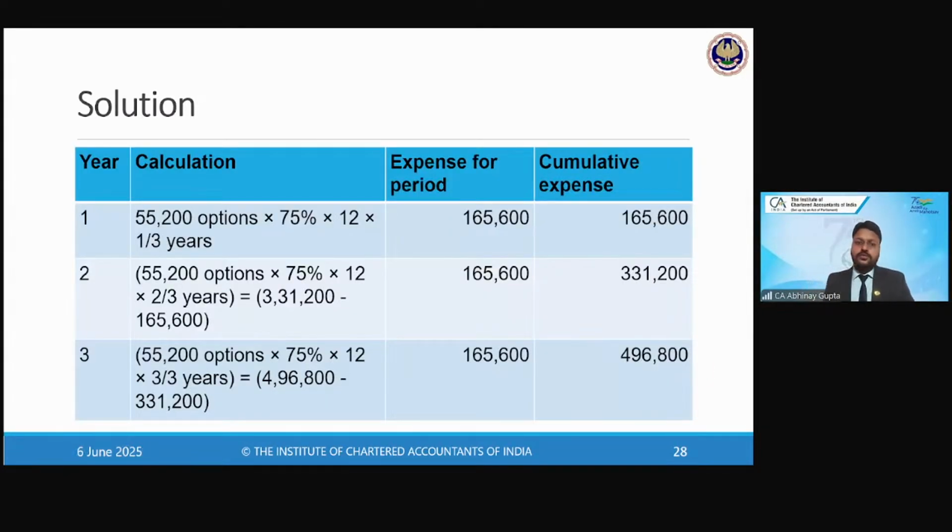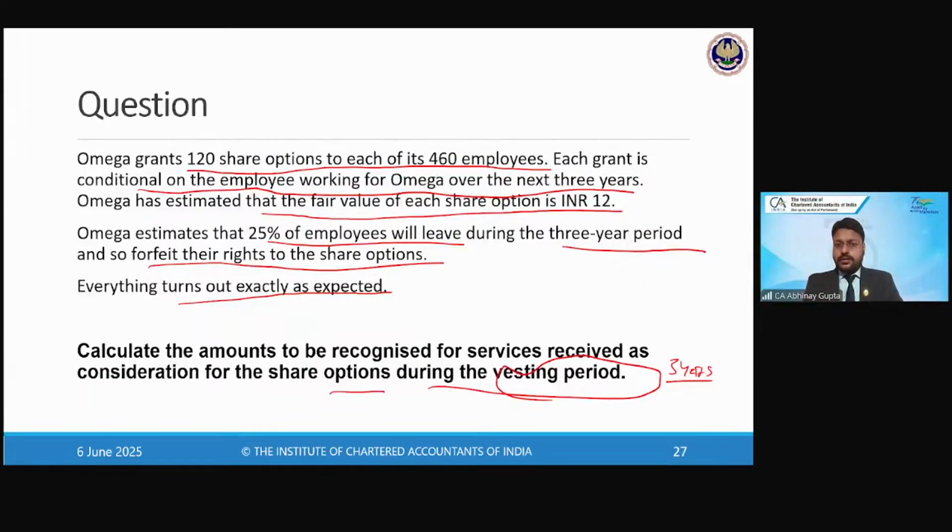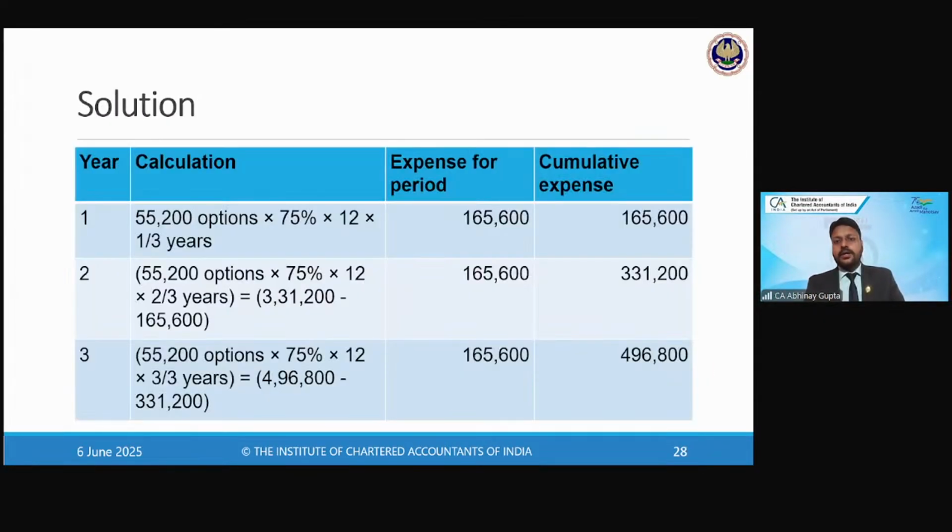So this is how the calculation will be done. How many options are there? All in all, 55,200 options. Now in this question, there is no fact or data around the actual leavers. The only assumption is that 25% of the employees will leave, and at the end of the 3rd year, only 25% of employees have actually left. So there is no change in the number of employees throughout the vesting period, and hence the amount of expense comes out the same for each of the 3 periods.